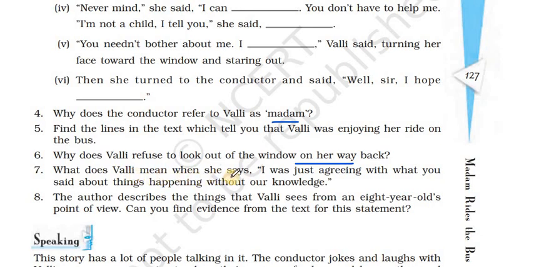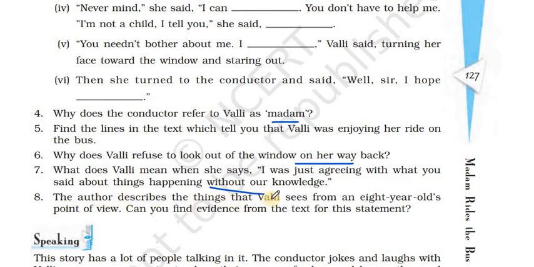What does Valli mean when she says, I was just agreeing with you with what you said about things happening without her knowledge? So she means to say that she has gone on a trip by herself without her mother's knowledge, and she had to experience so many different things within a span of 3 hours. She began to see a different world. It was a different world for her. She saw trains, she saw lots of shopping places, lots of different people, and again on the way back, the death of a cow, all that made her very sad. So she saw different things in a short span of time without her mother's knowledge.